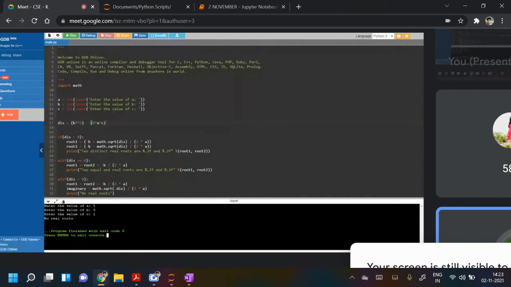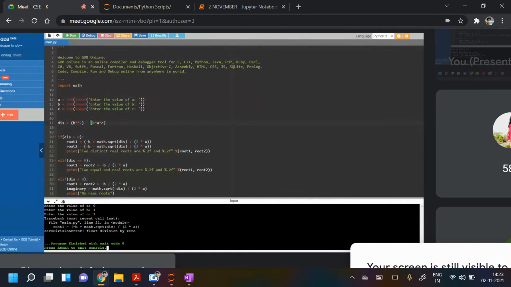Check for something else like 1 1 1. Still it will give you no real roots, right? Yes. Now check like 0 1 1. It is showing error, float division by 0.